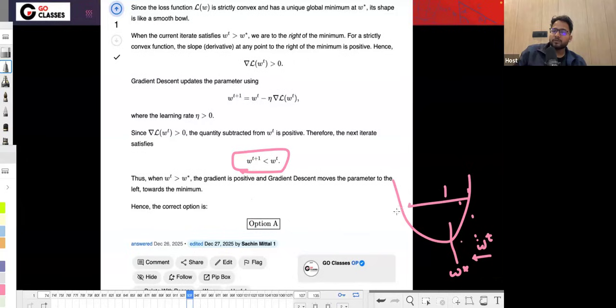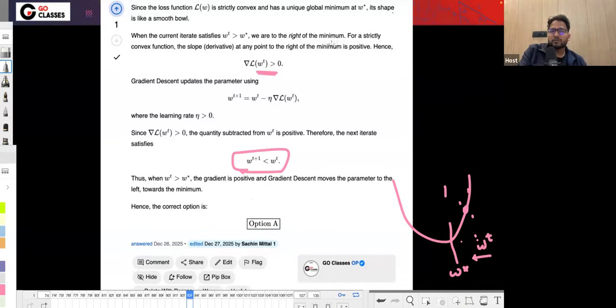If it is too high a jump, then it could be here, which is also lesser than Wt. I mean, you will be moving in this direction anyway, which is lesser than Wt. You could move too far, but it's not a good idea. At this current position, since the function is increasing, the gradient must be greater than zero.